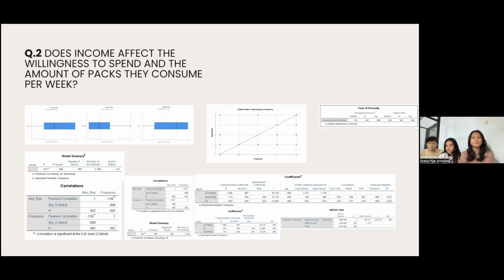So we can see from the first part of this screen that we have a box plot, and through this box plot we can see that there is no significant outliers. So first assumption fulfilled. The second assumption is that there is a linear relationship between dependent and independent variables, and we can see that with a line that goes from the bottom left to the upper right.